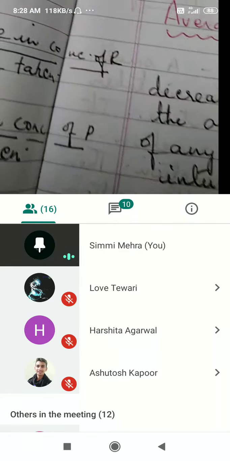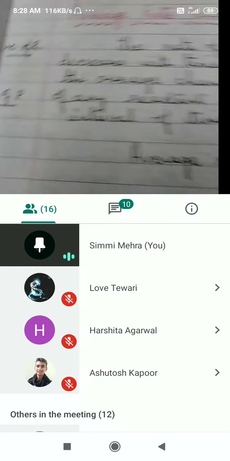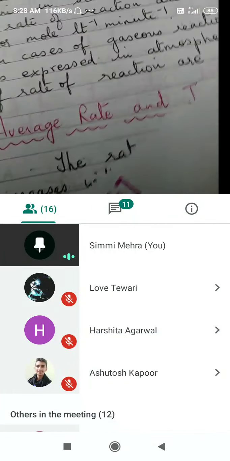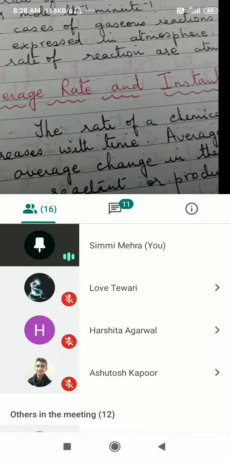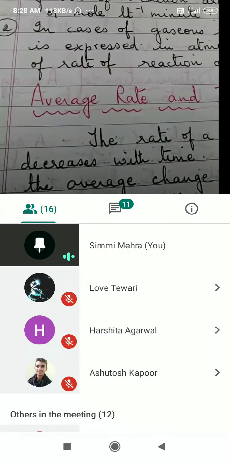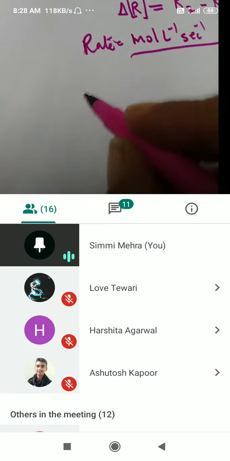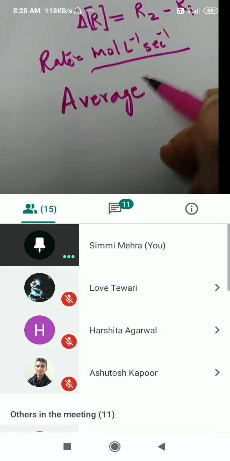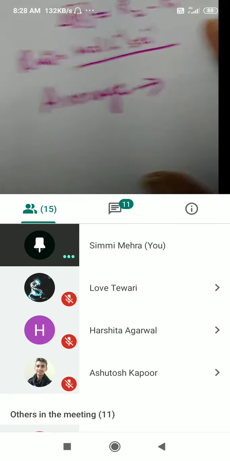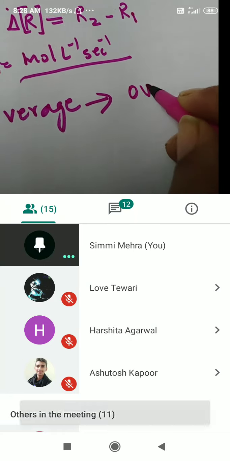Now there are two other terms which we have to be aware of. One is average rate of reaction and the other is instantaneous rate of reaction. What is meant by average rate of reaction? The word is average, over a period of time. Average rate of reaction means over a period of time.